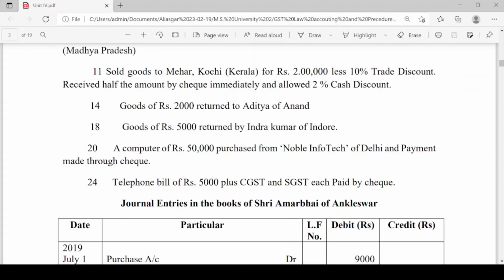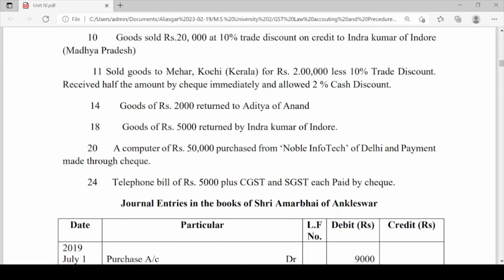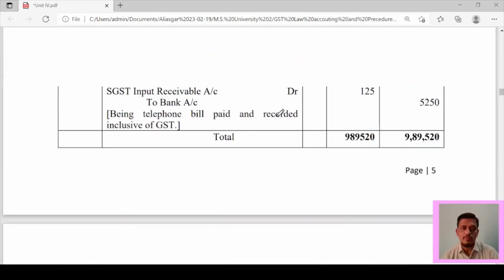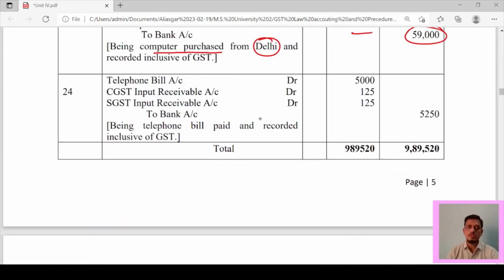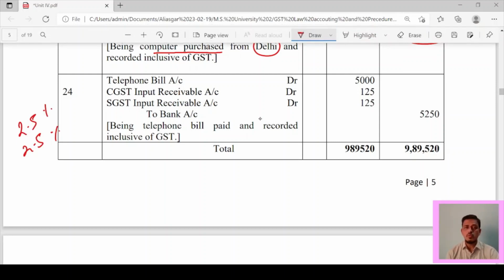Next transaction 24. Telephone bill of rupees 5,000 plus CGST and SGST each, paid by check. So telephone bill account debit 5,000, CGST input receivable account debit 125, SGST input receivable account 125. How this 125? Because it is a service, 2.5% CGST and 2.5% SGST will be applied, because why have you paid the telephone bill?